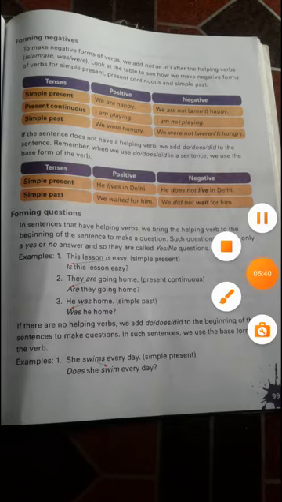Okay, I am walking there. So the question: where are you walking? Like this, if you look at the answer, you can frame questions. The same thing I am telling here also. The sentences will be given, and you have to form questions from them.